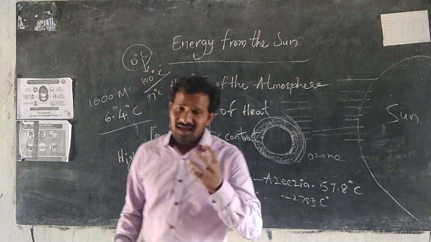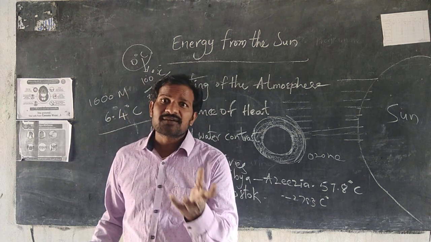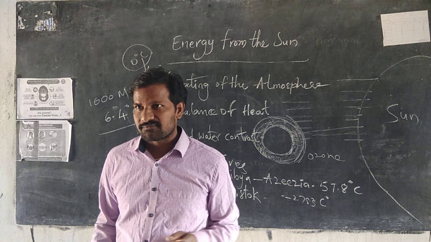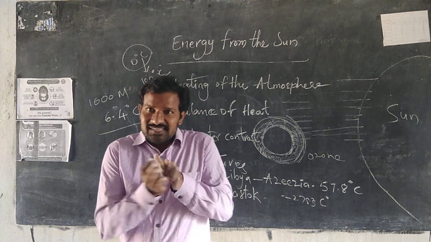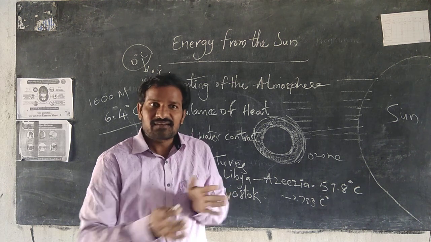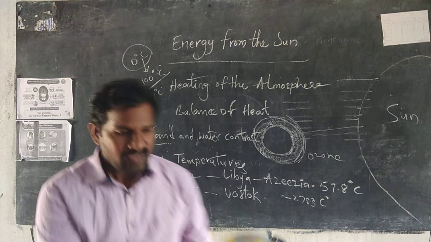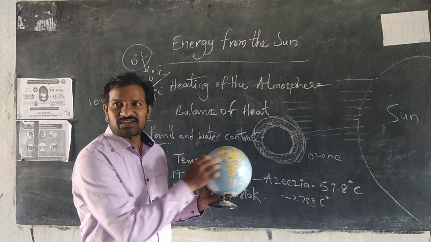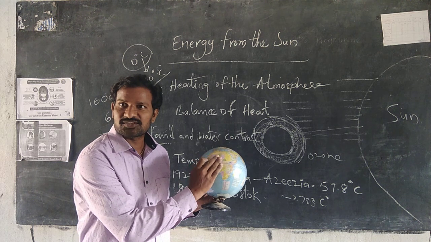Okay. Another thing, temperatures in places near and far from the equator. For example, in 7th class we have discussed Nigeria, in the African continent. That area is near to the equator, so this area receives high temperatures.